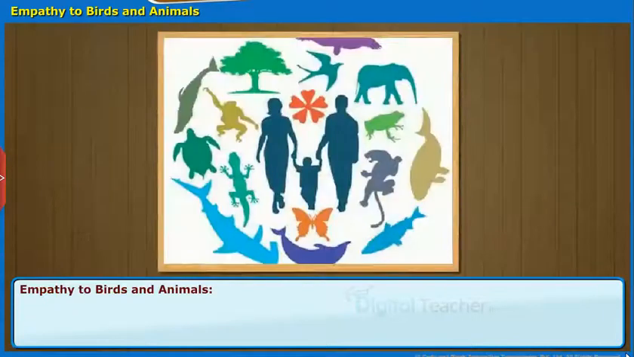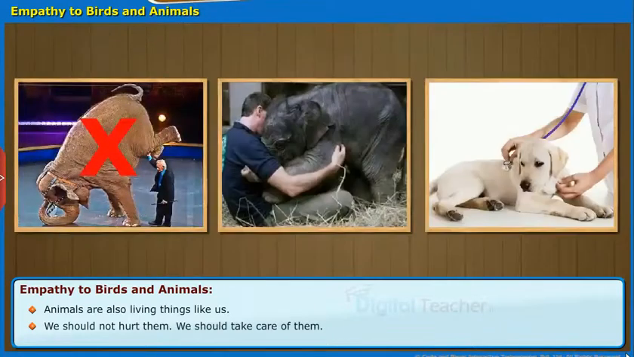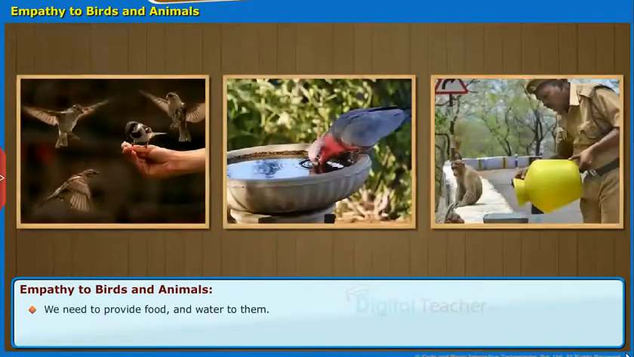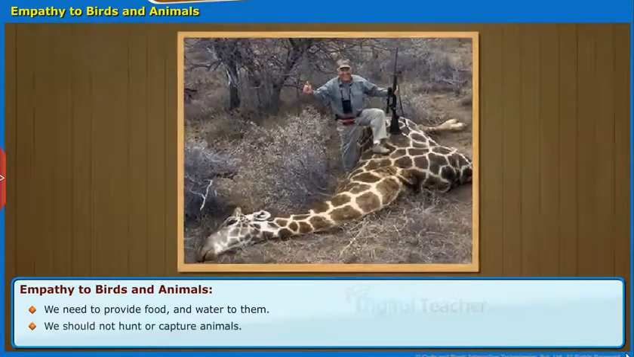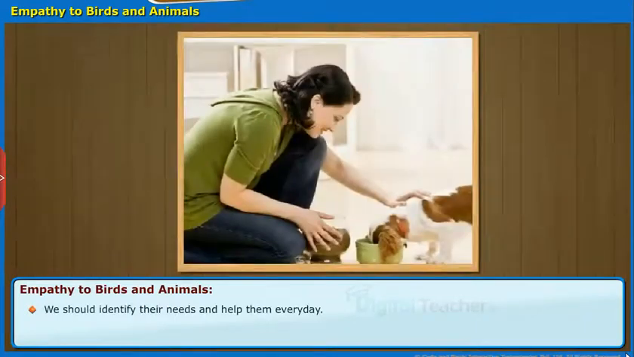Let us learn how to protect the animals. Animals are also living things like us. We should not hurt them. We should take care of them. We need to provide food and water to them. We should not hunt or capture animals. We should identify their needs and help them every day.